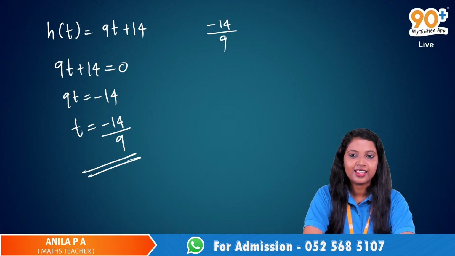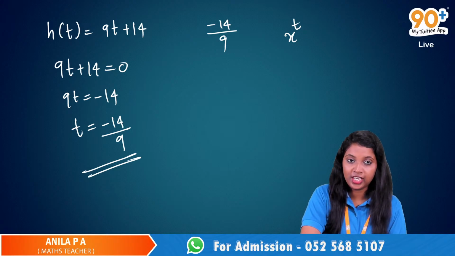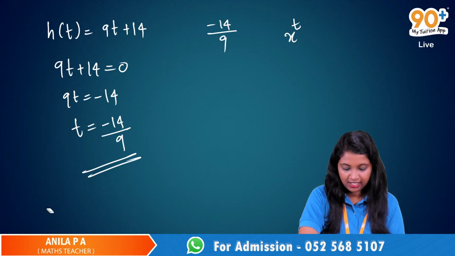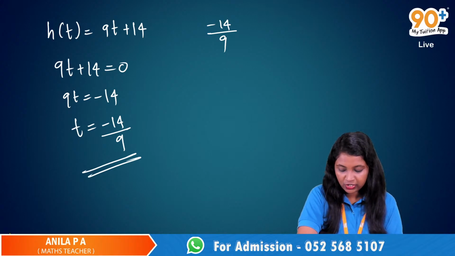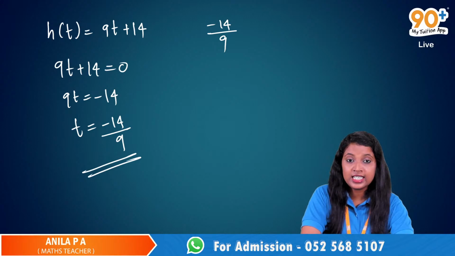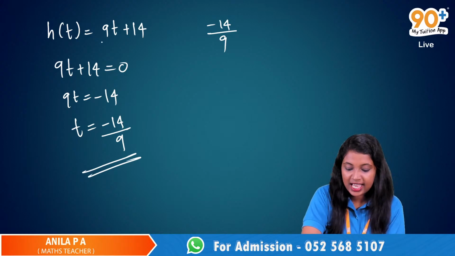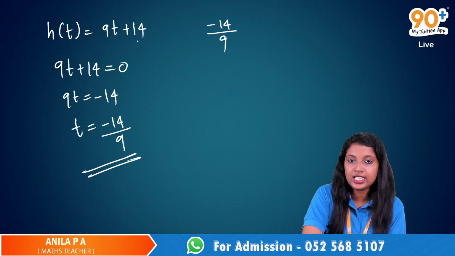Ma'am, it is wrong. H of t is equal to 9t plus 14, right?